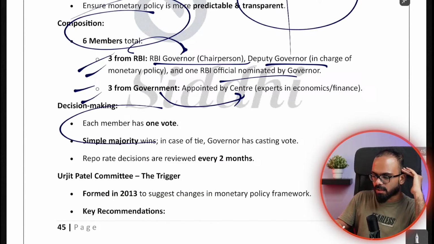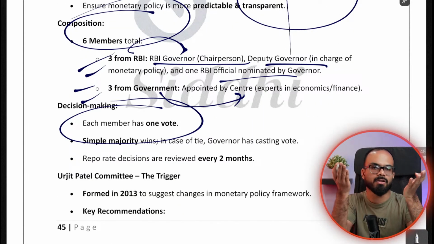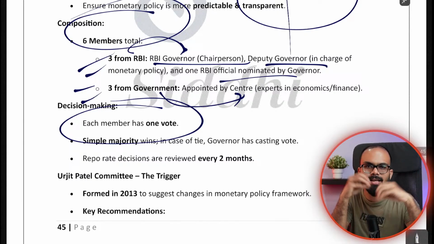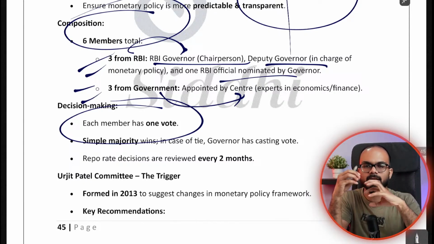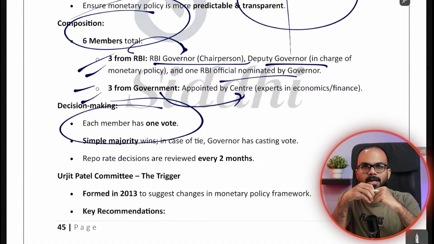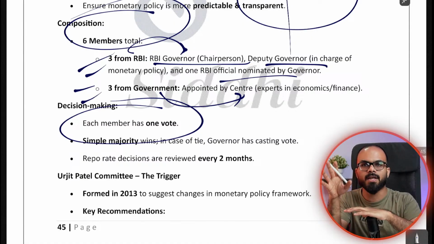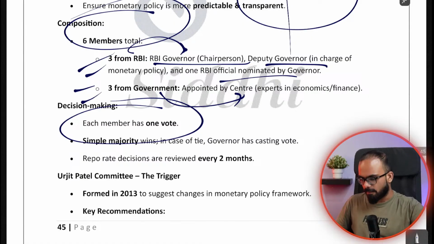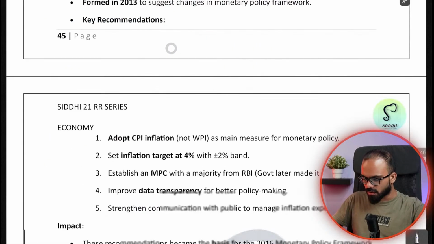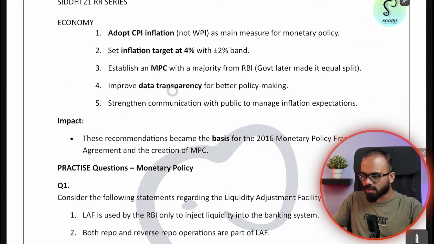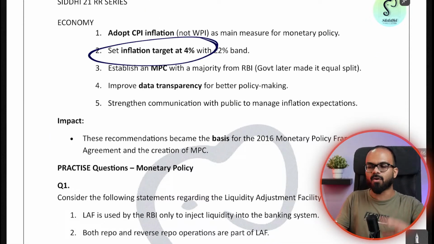Now everybody has one vote. In this way, the government also has a say in deciding the repo rate or the policy rate. That way, the government is also involved in inflation management and inflation targeting. So this was all triggered by the Urjit Patel committee's recommendations, where they wanted to set a 4% target.